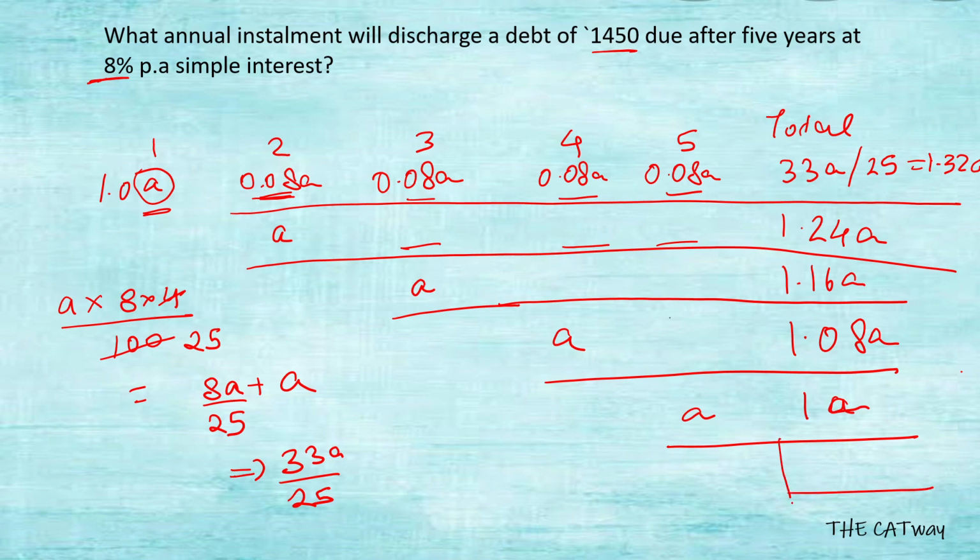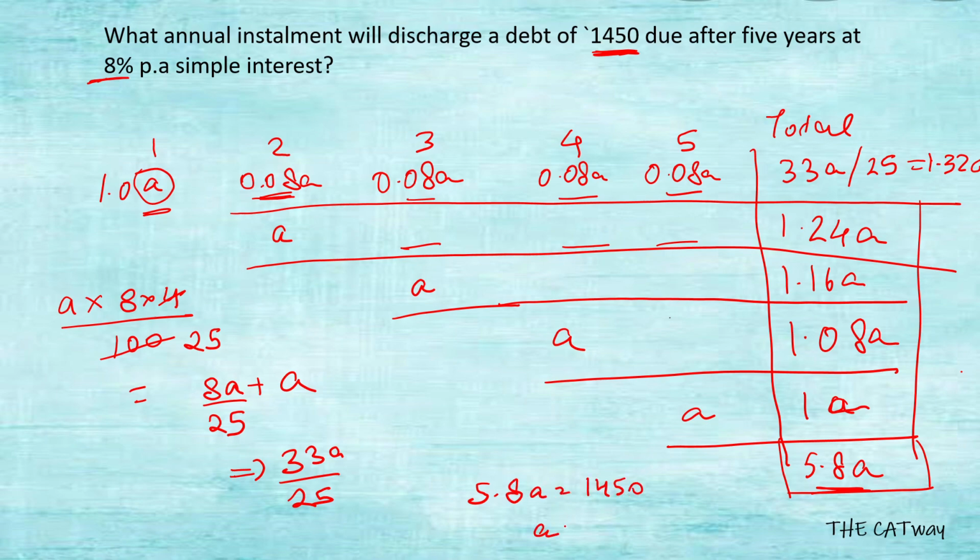Now let's calculate the total amount that I have paid to you. Let's add them all. When we add this, we get 1.32 plus 1.24 plus 1.16, 1.08, and 1, which gives 5.8a. Now we know that this 5.8a is going to be equal to 1450 rupees. So 5.8a equals 1450, and a will come out as 1450 divided by 5.8, which is rupees 250.